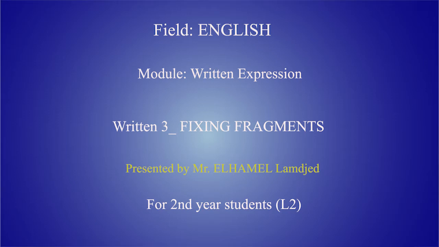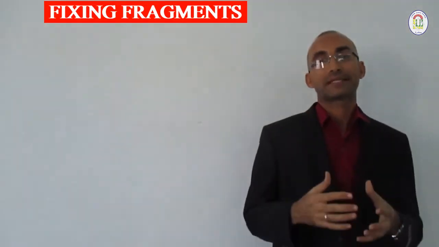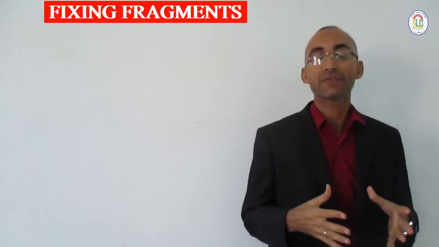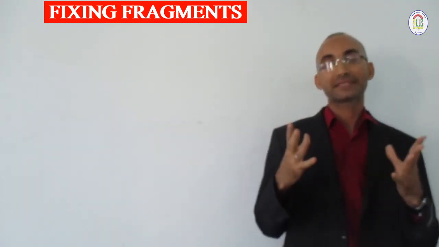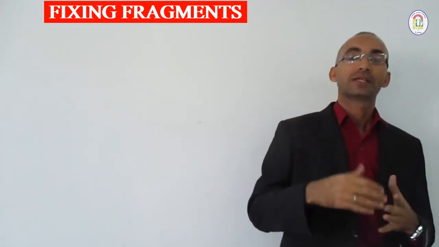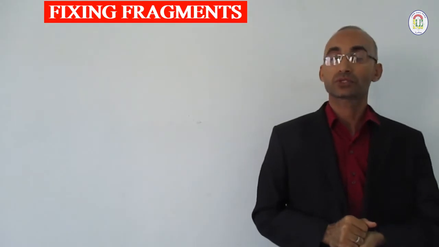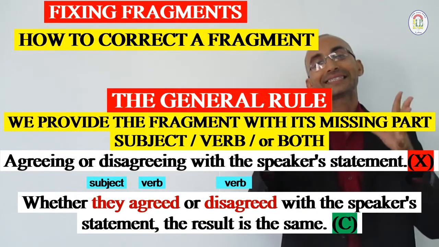We meet today to continue our lesson about fragments and the fragmented sentence. Now, after learning previously about what a fragmented sentence is, and after seeing its different aspects and forms, today we'll try to learn how to correct a fragmented sentence.